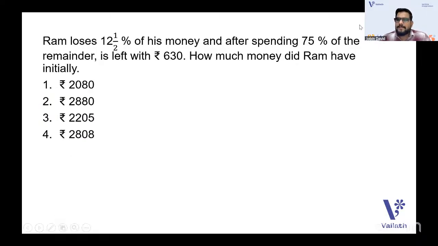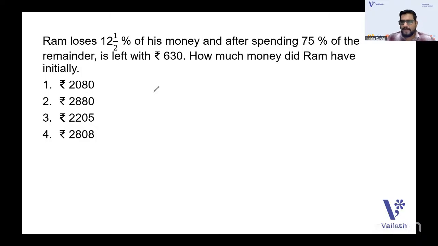Ram loses 12 1/2% of his money, and after spending 75% of the remainder, is left with rupees 630. How much money did Ram have initially? Okay, so it's a very in-depth question regarding profit and loss, or percentage. So Ram loses 12 1/2% of his money. Losing means it's a reducing one. So can I take it as, let the initial amount be 100x.